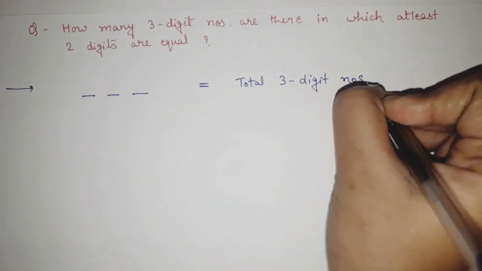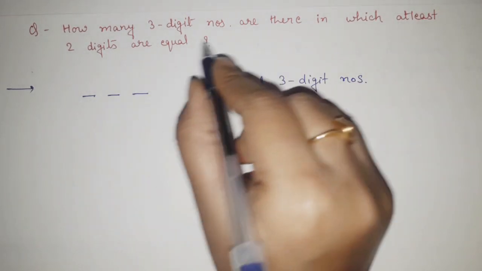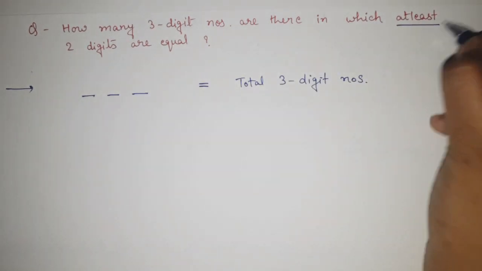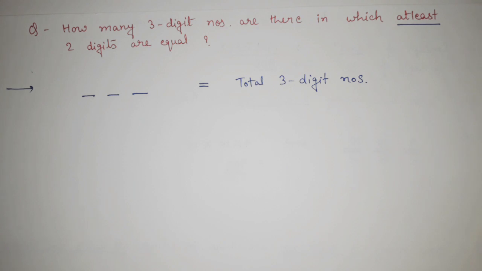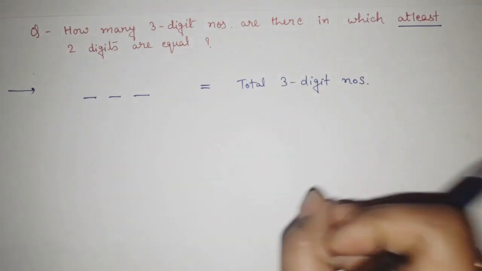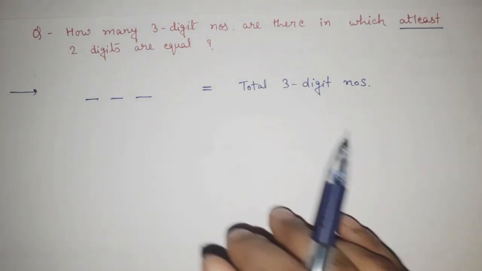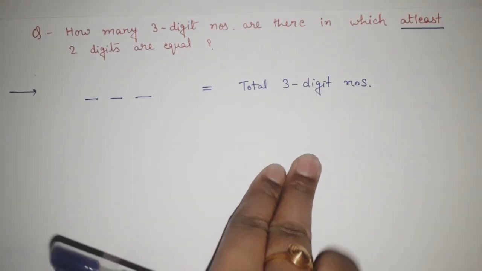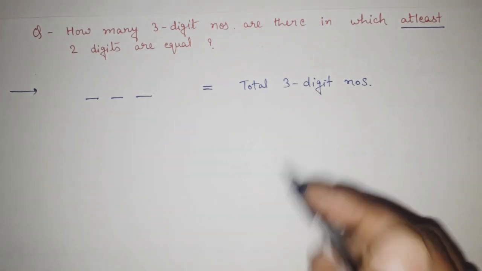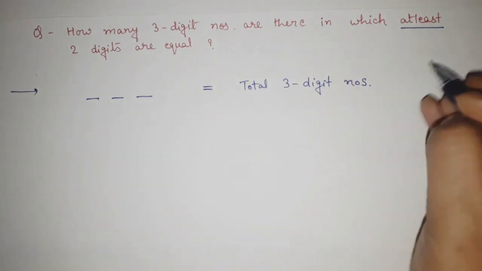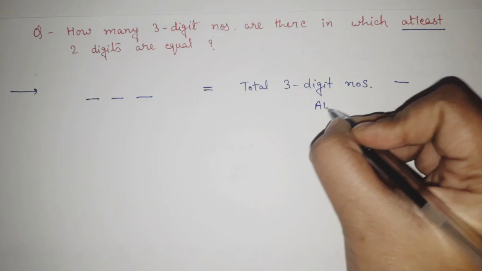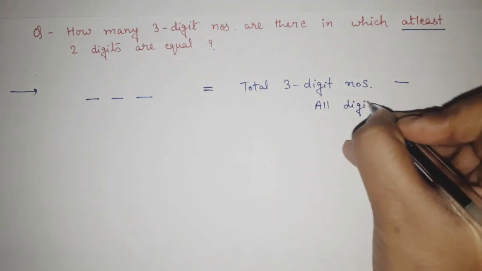At least 2 digits are equal means kam se kam, right? You understand, at least. That means either 2 digits can be equal or 3 digits can be equal. But all different is not the case. So from the total 3-digit numbers, we have to subtract the case where all digits are different.